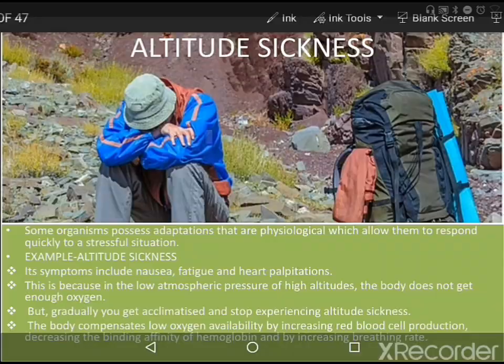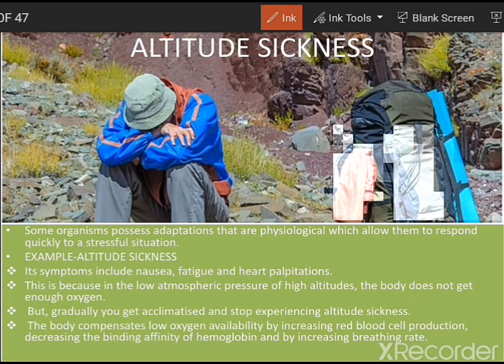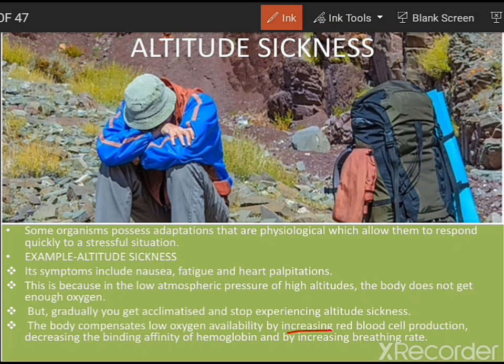Now let us see the next case, that is altitude sickness. Altitude sickness is seen when we move to higher altitudes, that is, when I am moving from a plain region to a hill region. Suppose I am moving from Delhi to Rohtang Pass in Himachal Pradesh, then I am going to a high altitude. At high altitude, the number of RBCs produced is increased. Why are the number of RBCs increased when we move to the higher altitude?